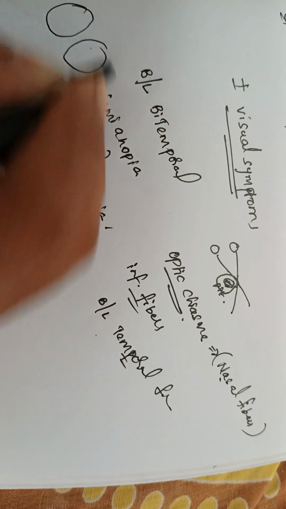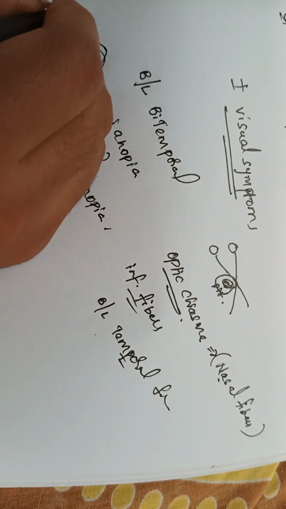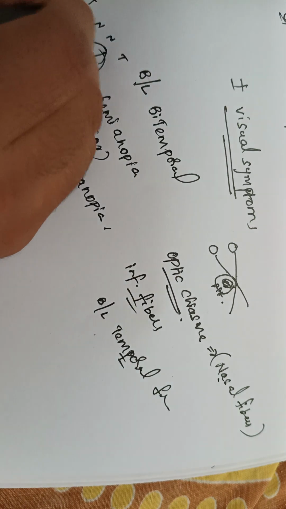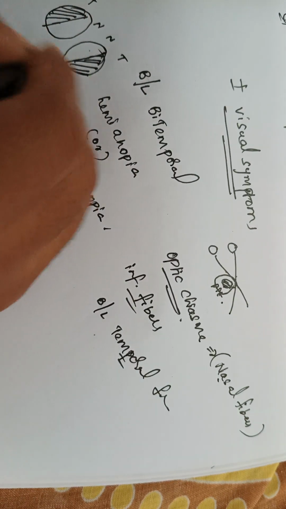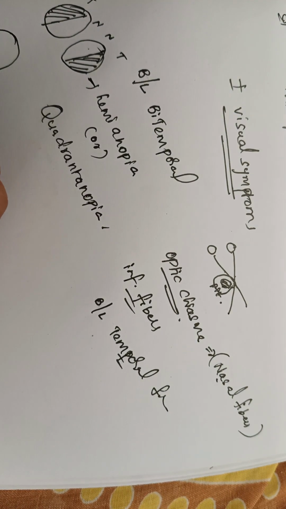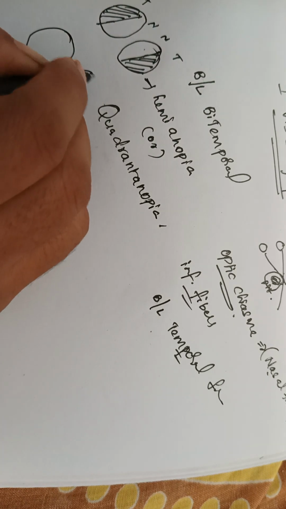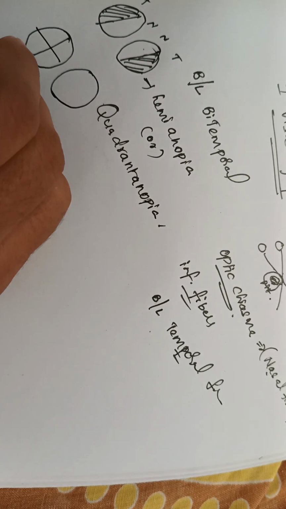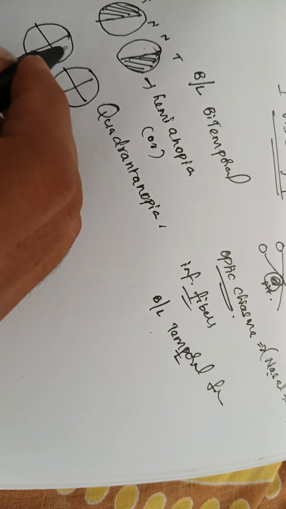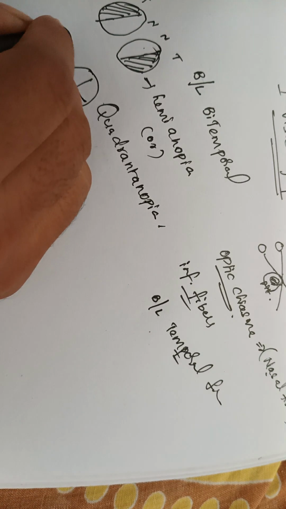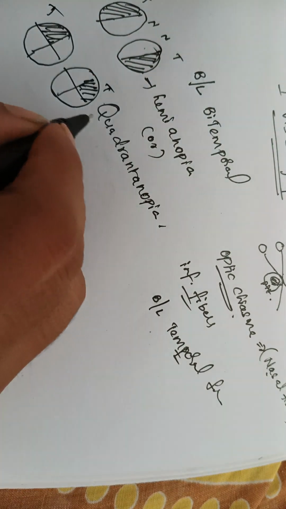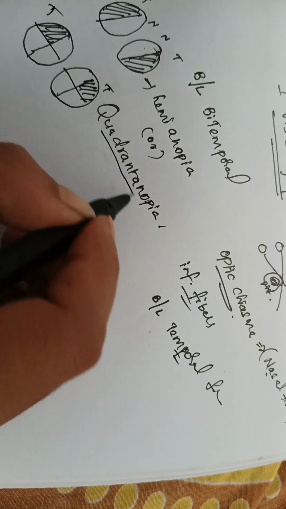Yes, this is the visual field and this is nasal field and this is the temporal field. If it is happening like this, then it is bilateral hemianopia. Otherwise, if it is like this, as inferior nasal fibers are affected, so superior quadrants are affected, that too only temporal region. Okay, so this is bilateral bitemporal quadrantanopia.